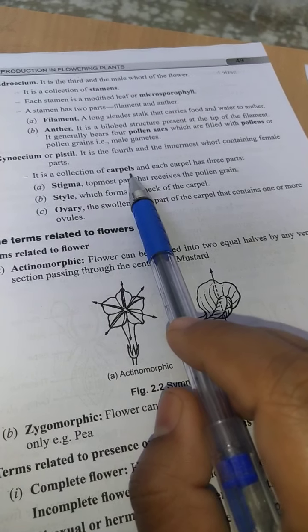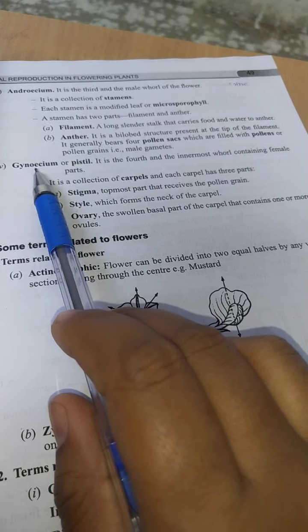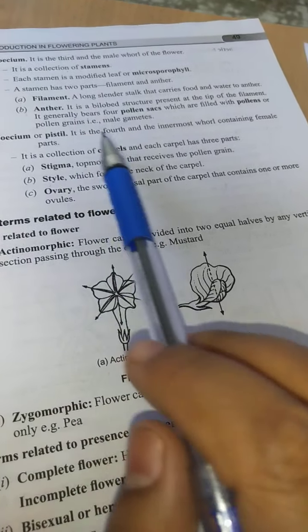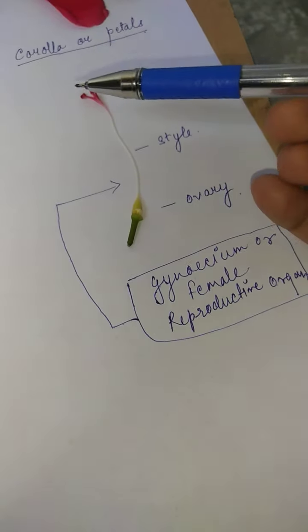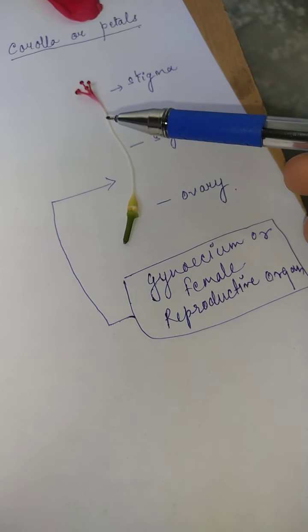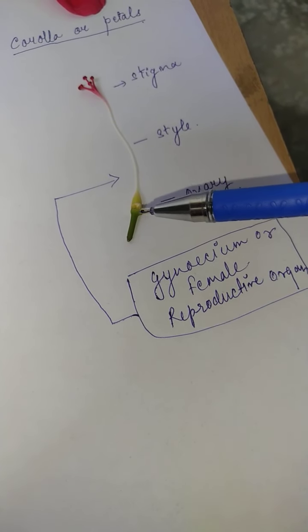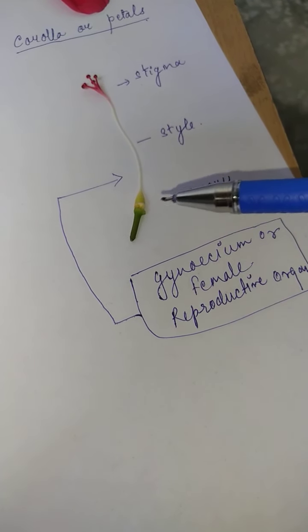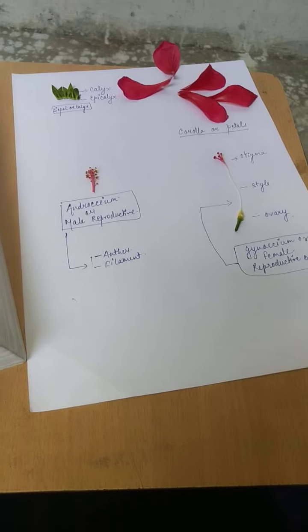The fourth part is the gynoecium or pistil. When it is singular, it is known as the carpel, and when it is in collective form, it is known as the gynoecium or pistil. It has been divided into stigma, style, and ovary, and I have shown it also. This is the stigma, the pinkish, very nicely colored part. A long whitish thread-like structure is known as the style, and the lowermost knob-like part is known as the ovary. So these are the four main parts of a flower.